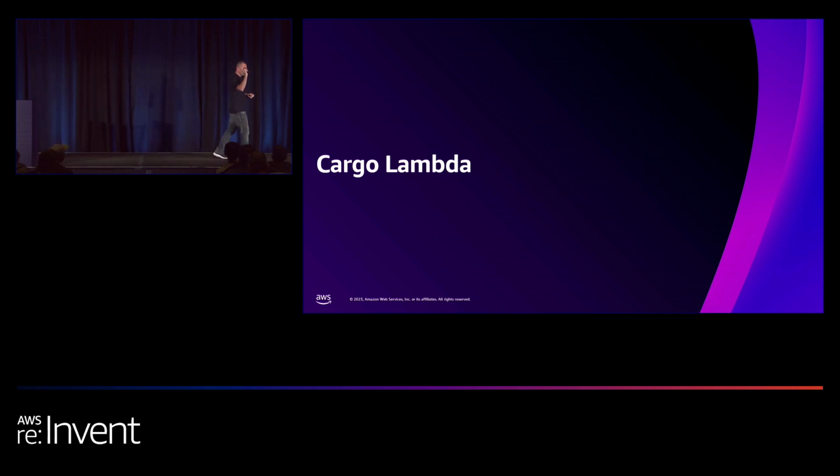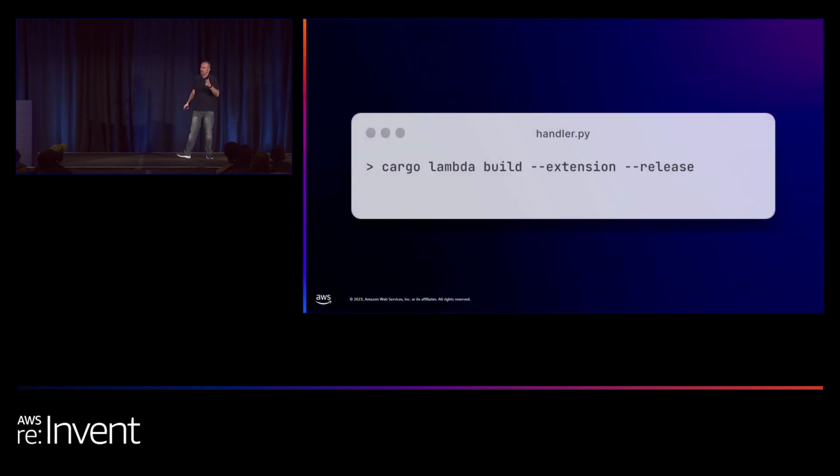It's the same tool that we've mentioned in the second strategy. This tool not only compiles and builds your extension, you're also using the same tool in order to deploy your extension as a layer. Same tool, two functions.